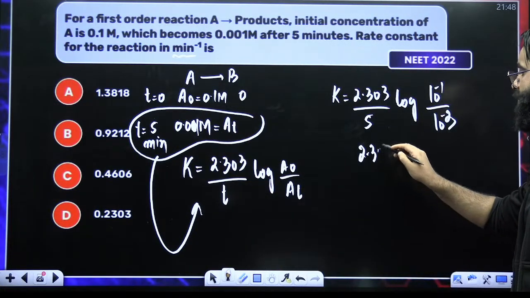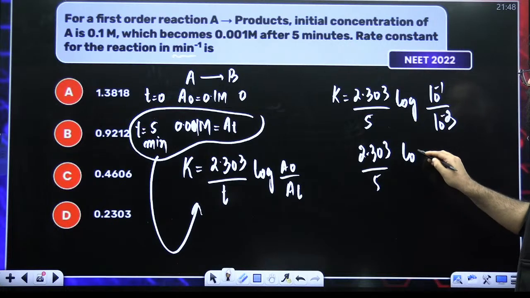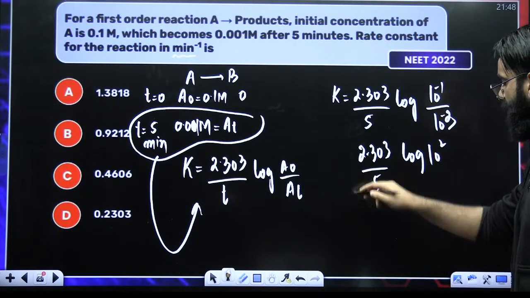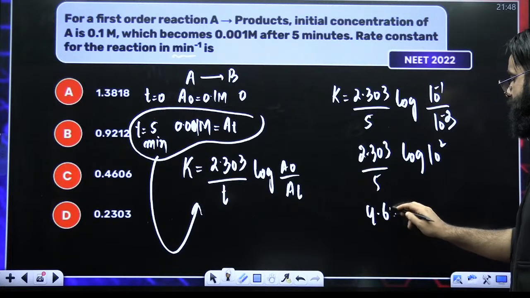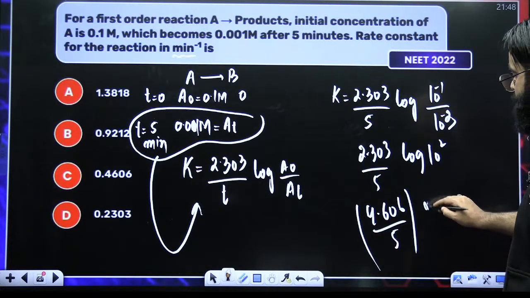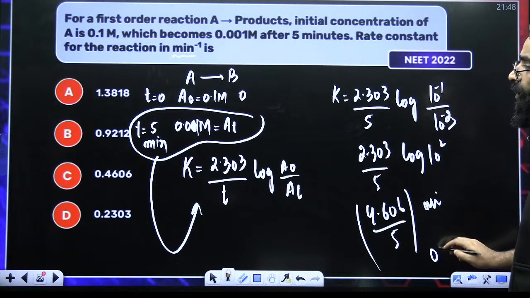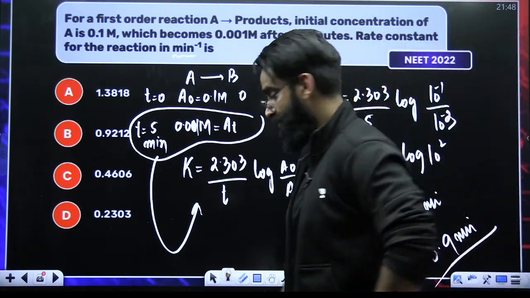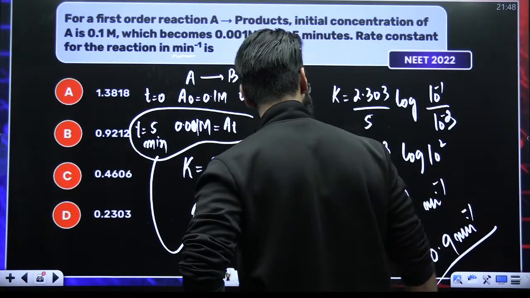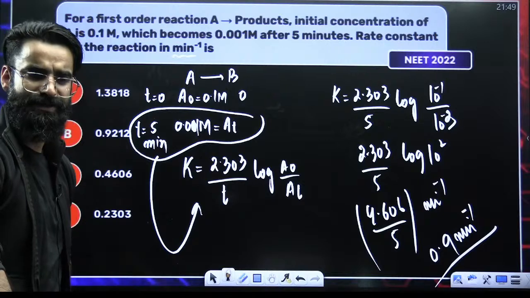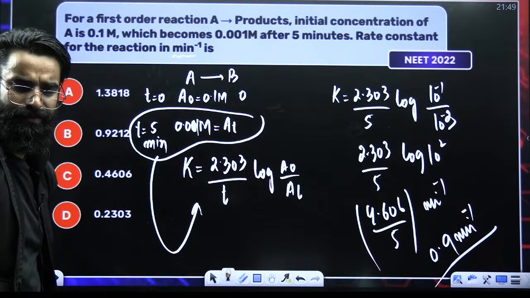So it is 2.303 divided by 5 log of 10 raised power 2, which comes out to be 2 log 10. So 2 comes to the front. So 4.606 divided by 5 minutes, which comes out to be 0.9 something. So 0.9 minute inverse is going to be the rate constant of the reaction. A simple basic question again.